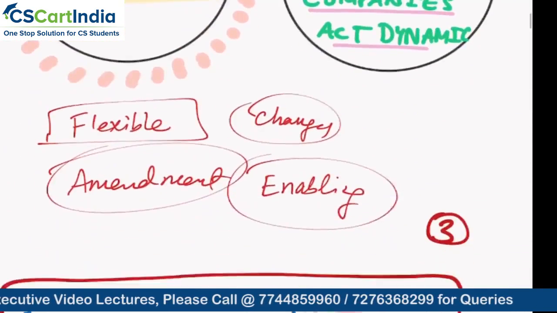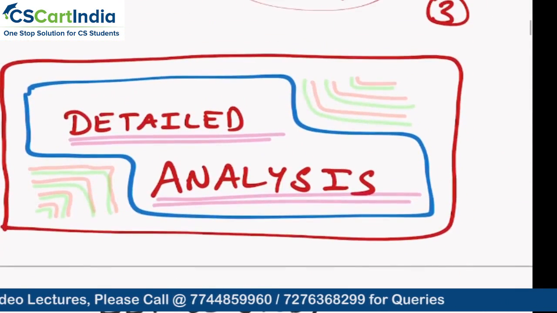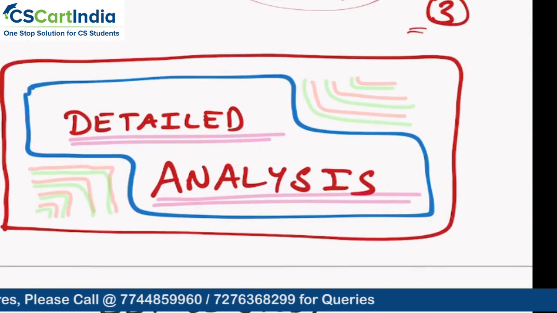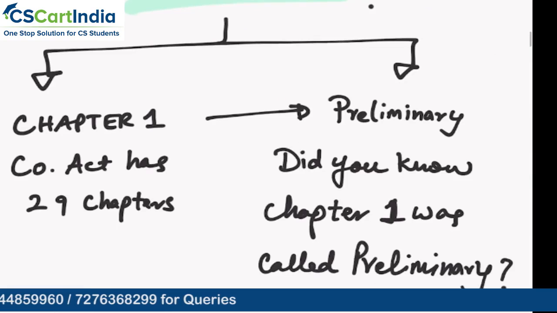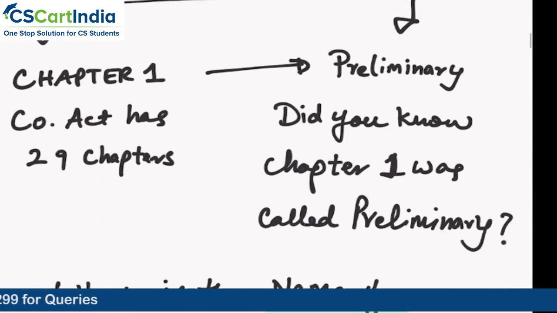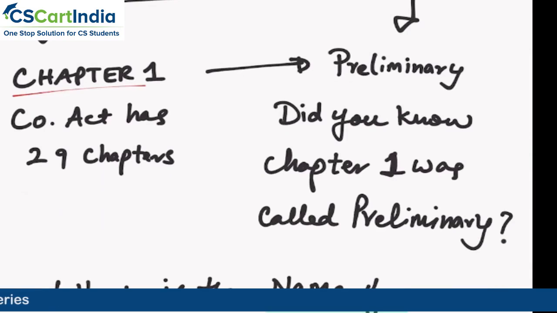We already know this. Now we will come to the third aspect of the detailed analysis of this particular section. So what is this section? Section number 1 is in chapter number 1 of the Companies Act.